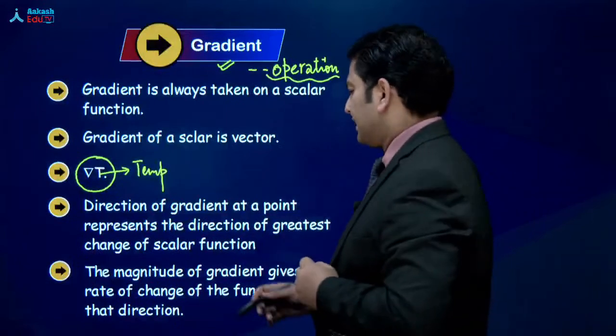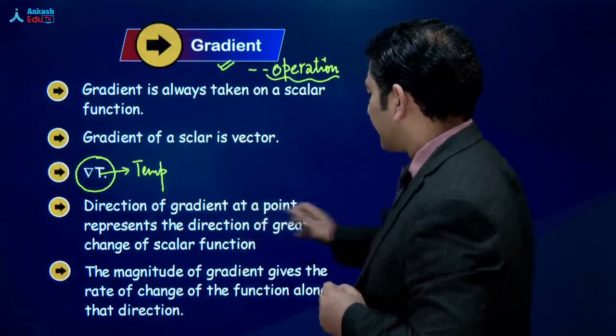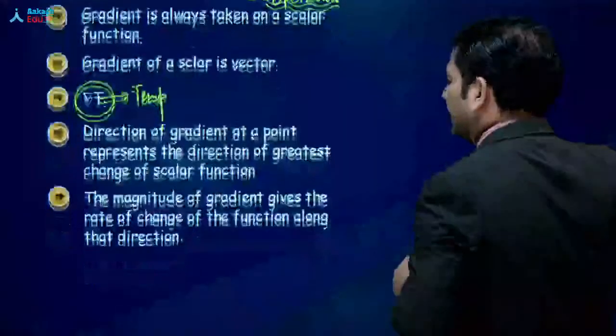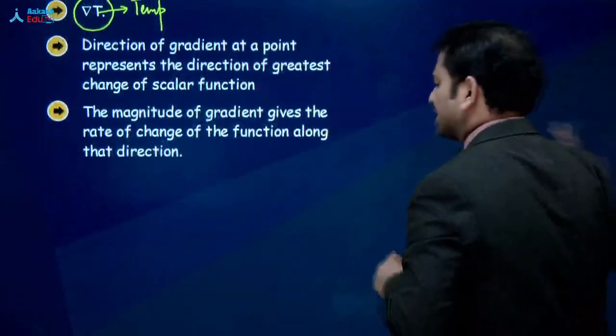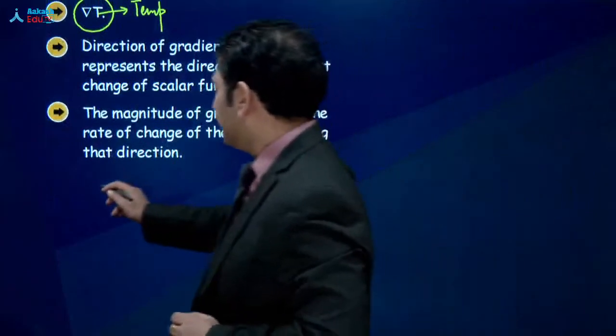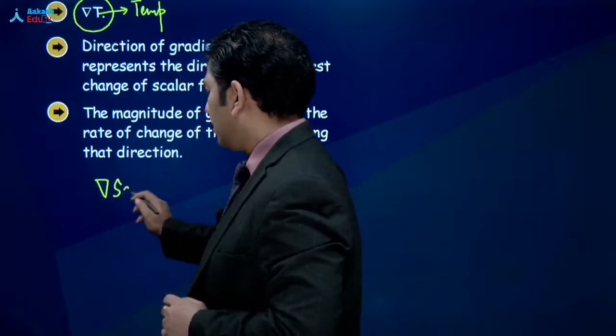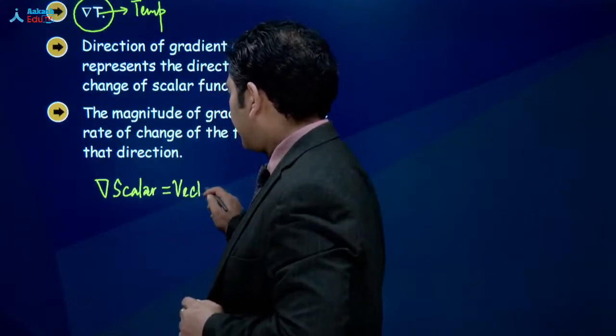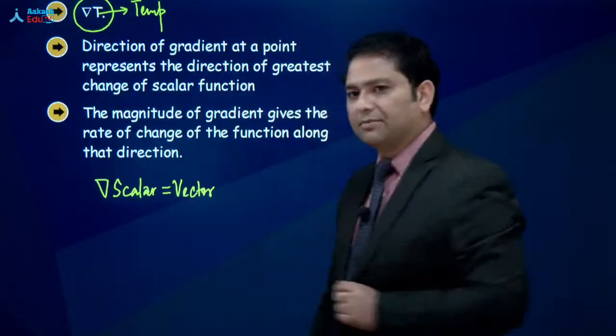Another thing is that, say, direction of gradient at a point. Now this is very, very much important. कि एक चीज तो आपको समझ आ गया that gradient का symbol ये है, gradient of a scalar is a vector. That much we have understood. You get that point?